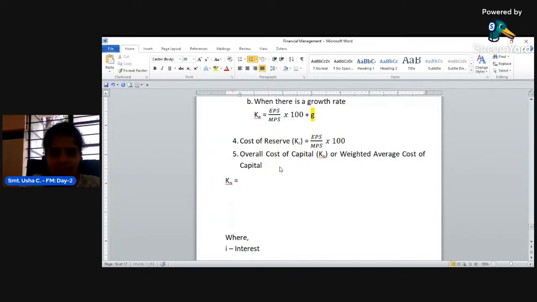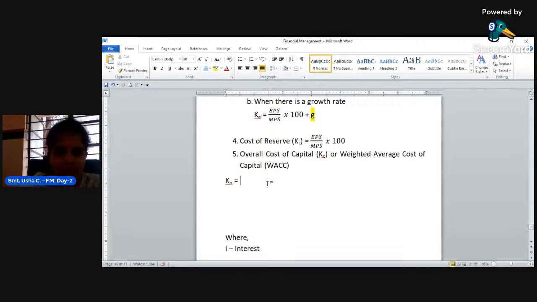This weighted average cost of capital is also called WACC. Weighted average cost of capital. The formula for this is, by taking all the different types of cost of capital, we take the total overall cost for the company. The cost the company is required to earn to meet the total capital is called the overall cost of capital.